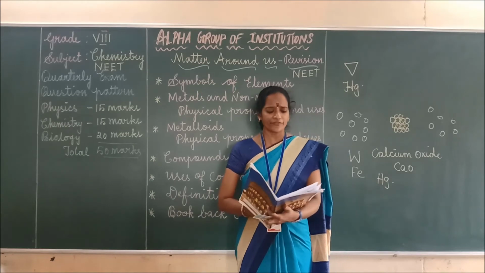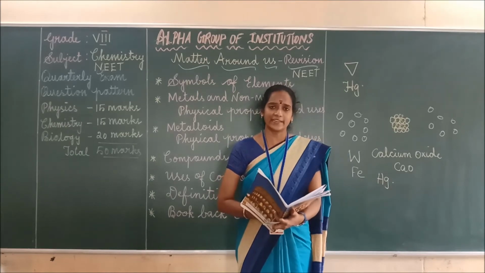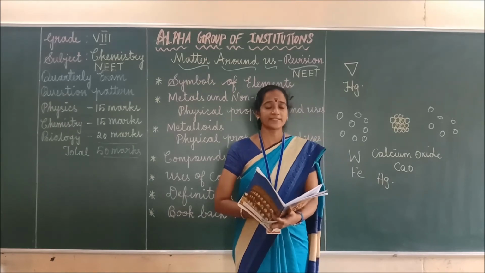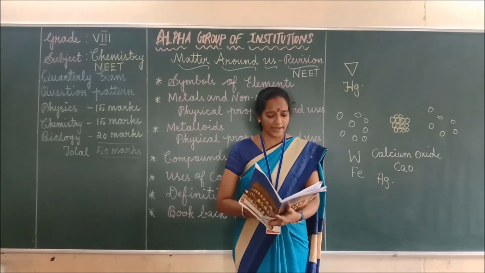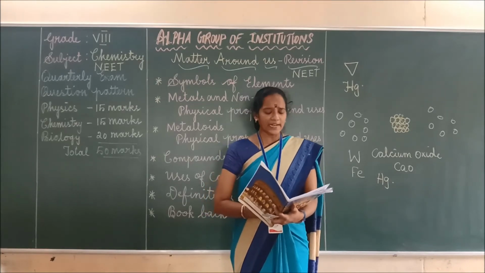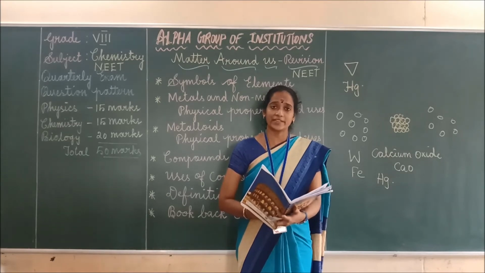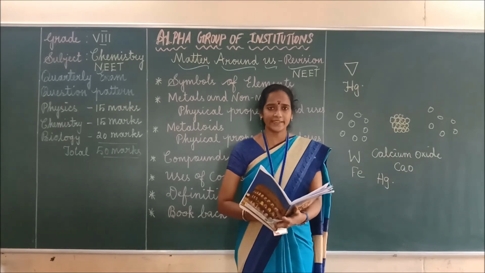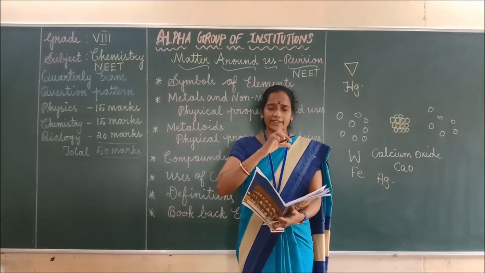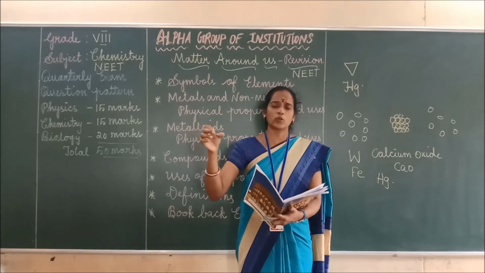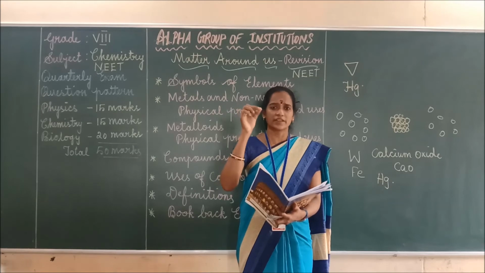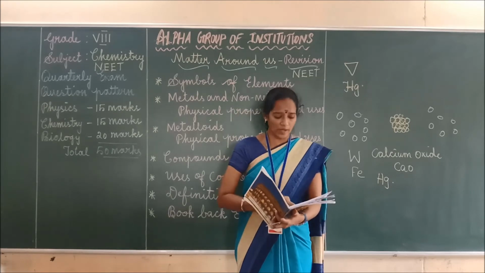Next, a form of non-metal which has high ductility is carbon. Carbon is highly ductile in nature, right? Next, the color of iodine. What's the color of iodine? The color of iodine is violet. Okay, violet in color. You will be getting green, blue, violet, yellow like that. So you have to select the right answer. The right answer is violet.